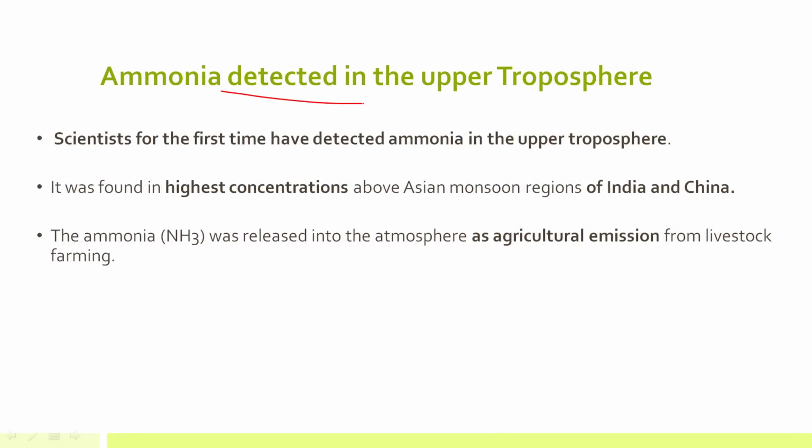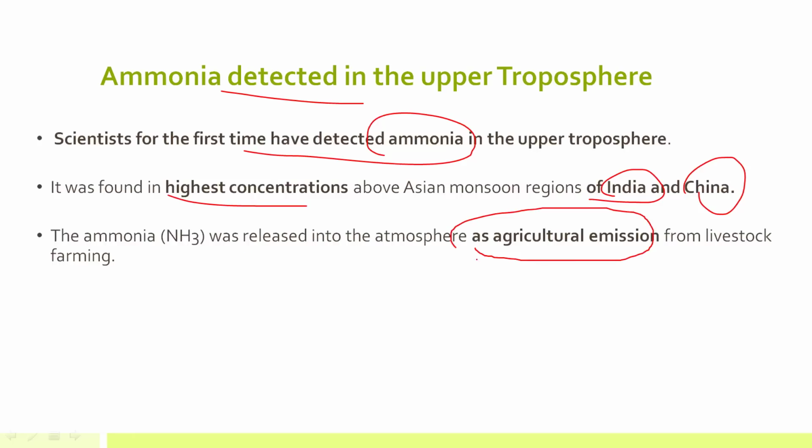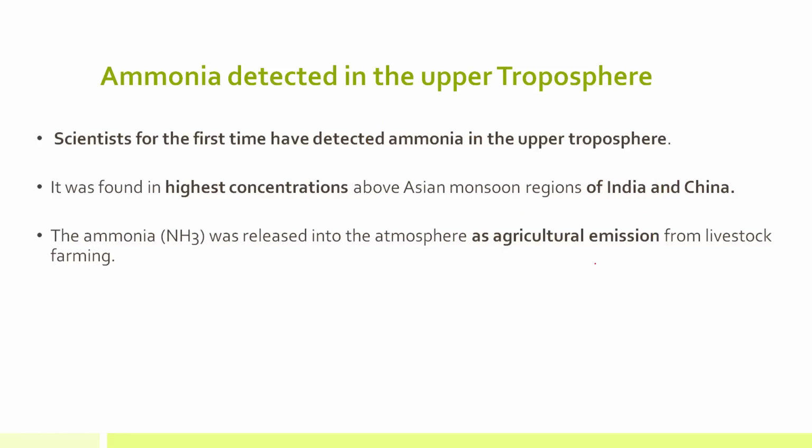Now, another topic, that is ammonia detected in the upper troposphere. So recently, scientists for the first time have detected ammonia in the upper troposphere, and the concentrations were the highest above India and China. So from which source is ammonia released mainly? This is mainly released into the atmosphere as agriculture emission from livestock farming. So mainly from agriculture, the ammonia is released.